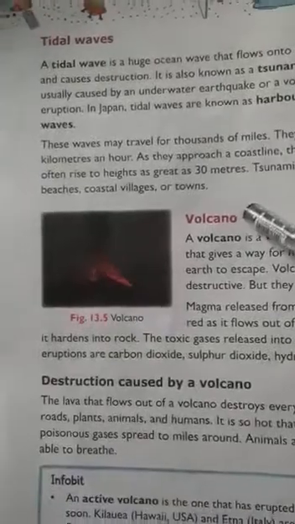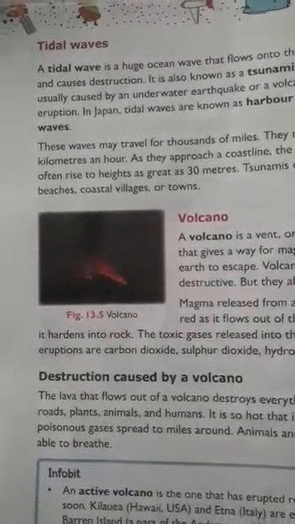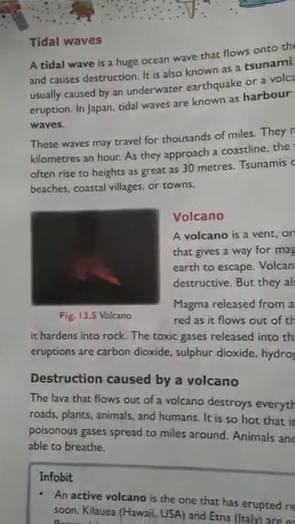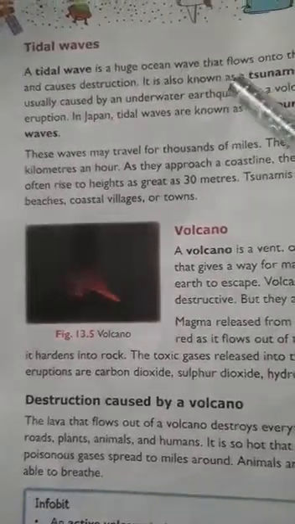Today we will talk about some other natural calamities which occur naturally and cause destruction and loss of lives and properties. We cannot stop them, but we can take some control measures, some safety measures to reduce the destruction. So let's start.